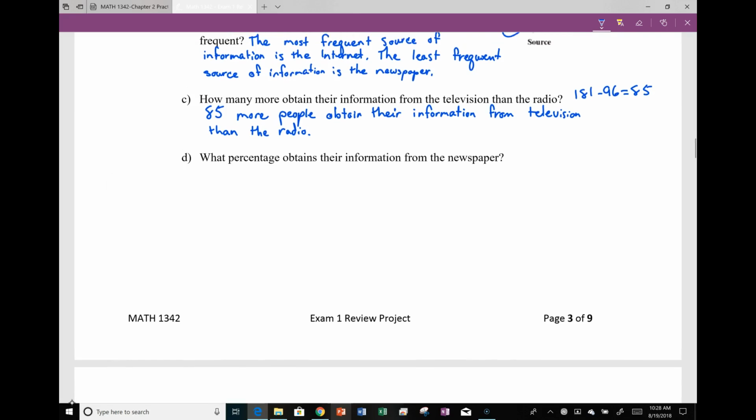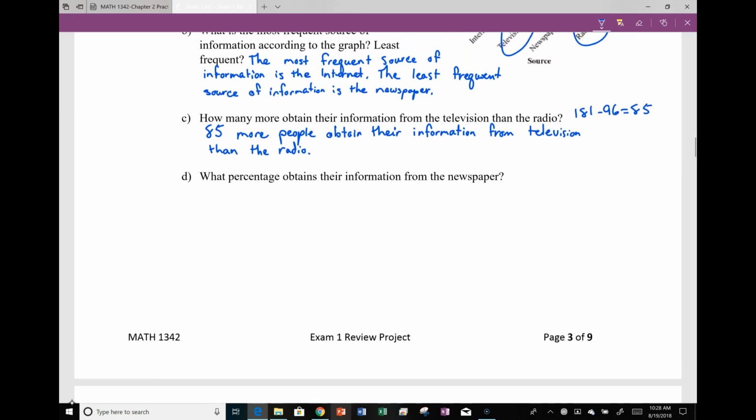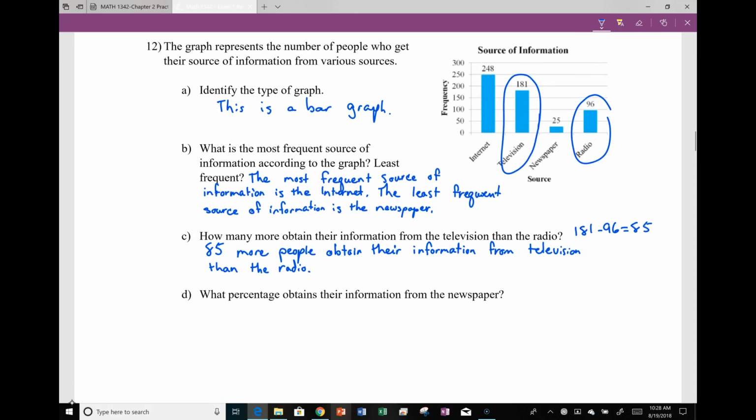What percentage obtains their information from newspaper? Well, the first thing that we need to do is add up to get our total number of people. If we add these up, 248, 181, 25, 96, we have a total of 550.